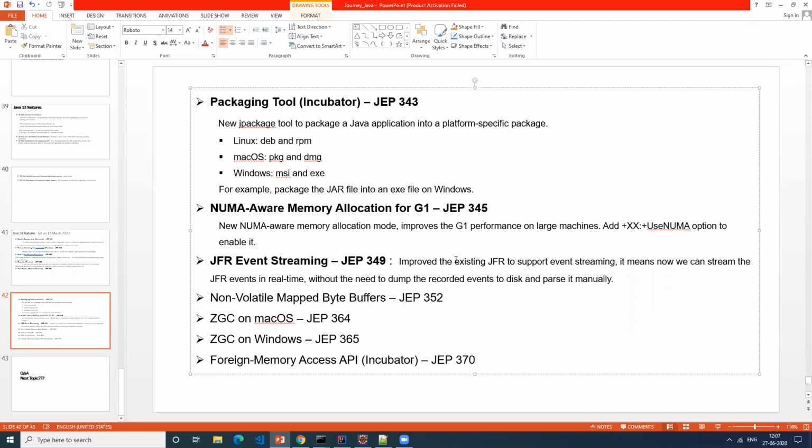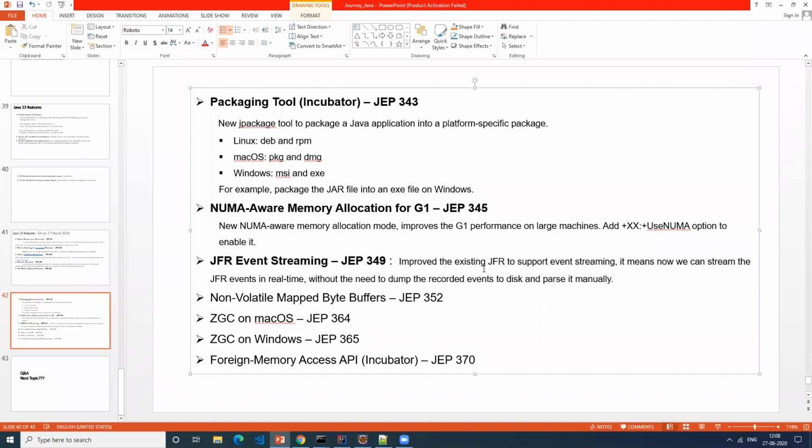Okay, the next one is event streaming. This event streaming is basically, I think in Java 10, we got JFR, Java Flight Recorder. This is your profiling tool, right? That is available and can be used in your JDK. So they are basically helping us make use of JFR by adding some event streaming.